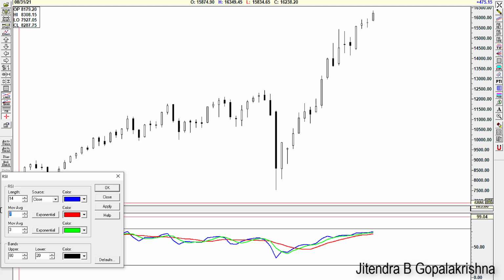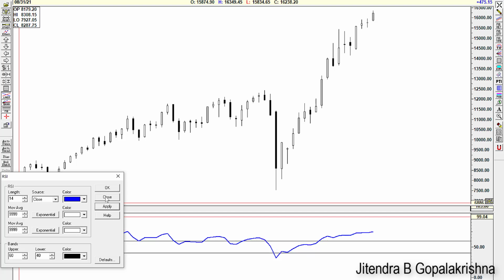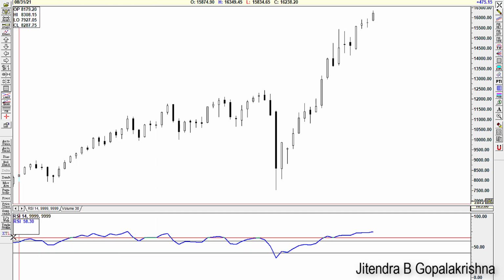We don't want any moving average there, so I'll put it to 9999 so that it vanishes, and I don't want this. I'll change the color, right? And then upper band, like I said, we will use 60, and lower band we will use 40, and I will say okay. This number has to be slightly 0, so I'll make it 9999, and then I'll make it 9999, and I will say apply, and I'll say okay, and beautifully you will get like this.